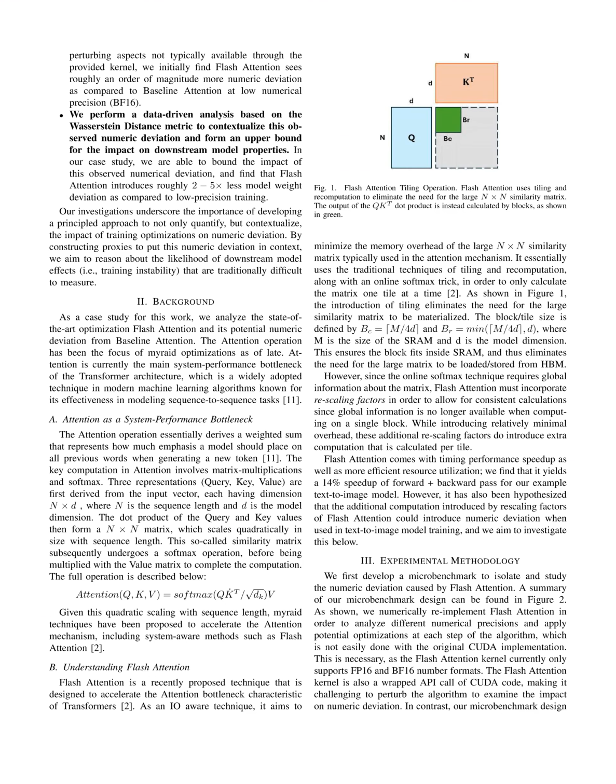This involves numerically implementing the optimization to analyze different numerical precisions and apply potential optimizations not easily achievable with the original CUDA implementation. The microbenchmark allows for varying precision inputs and modifications inside the algorithm, which is crucial for studying numeric deviation.